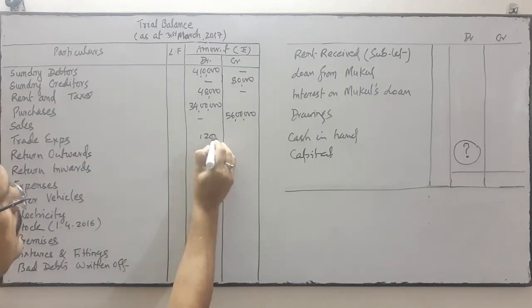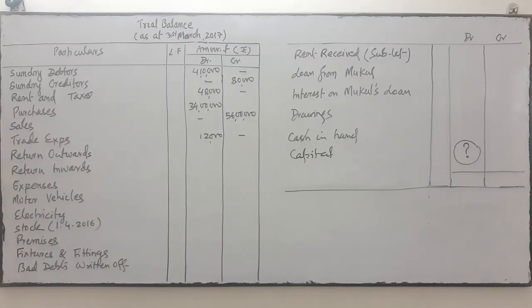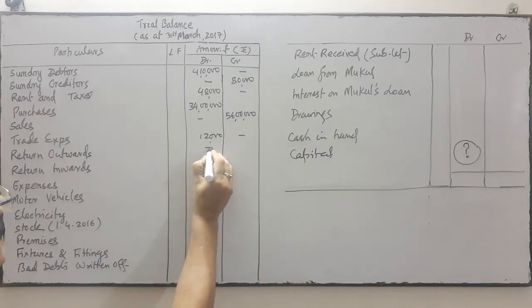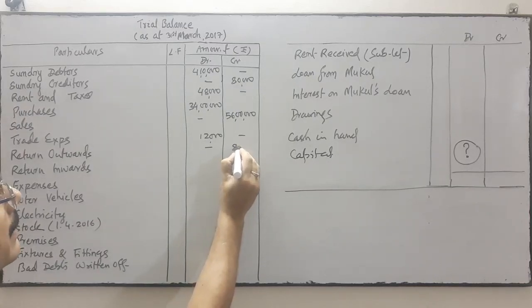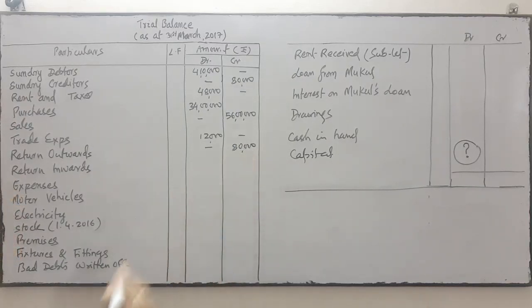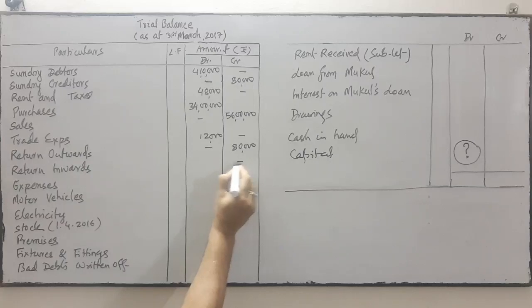12,000 expenses debit balance. Return outward means purchase return, credit balance. Return outward is called purchase return, credit balance. It is 80,000. Return inward means sales return 1,20,000 debit balance.